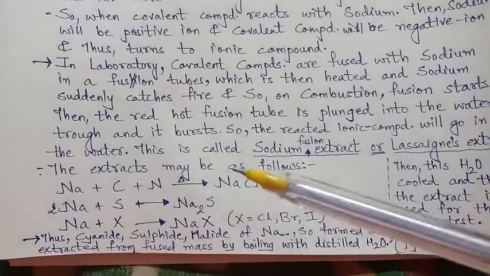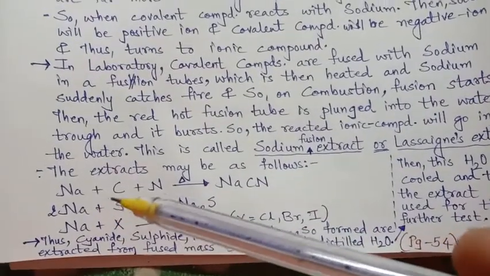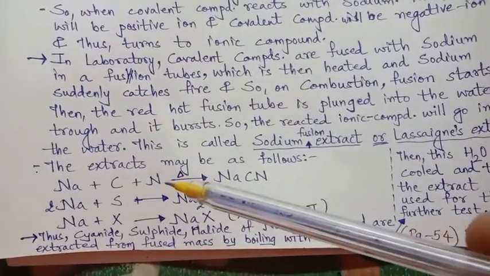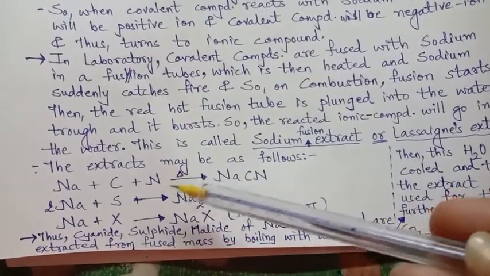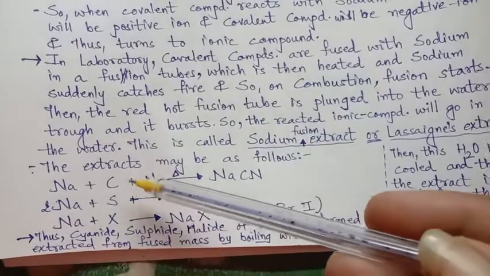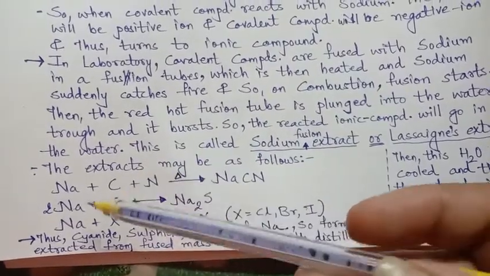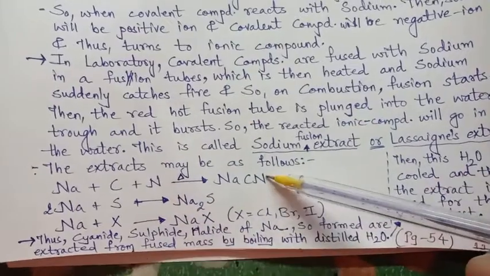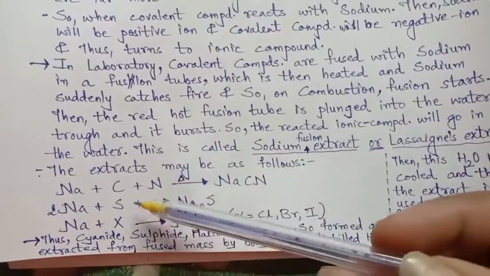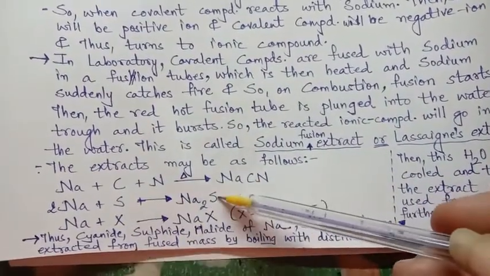Now the extract may be like this. If the organic compound which is taken contains nitrogen, and carbon will be there, then it is sodium plus carbon plus nitrogen, sodium cyanide. If sulfur is there, then sodium sulfide.